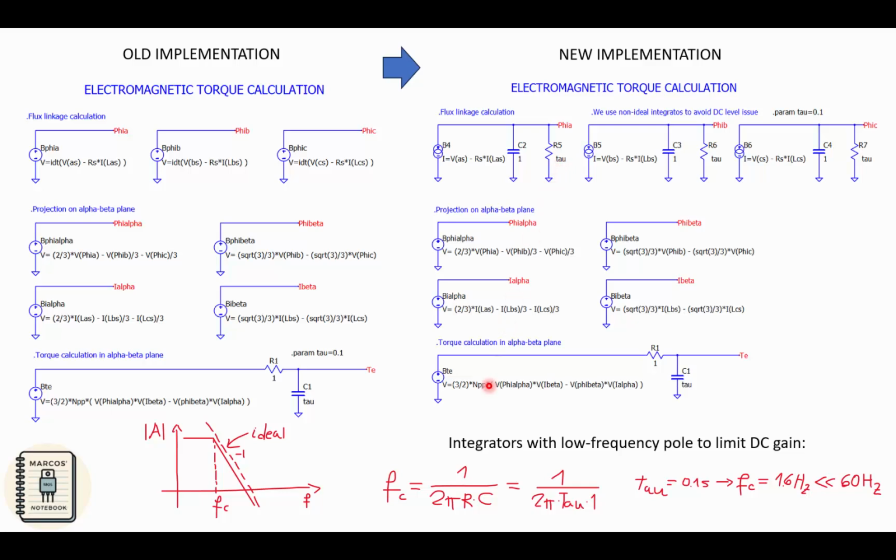In this way, the cutoff frequency of the integrator is going to be given by this expression. And for example, for a value of tau of 0.1 seconds, which is the value that we have been using in these simulations, we get a cutoff frequency of 1.6 Hz, which is much lower than 60 Hz. So the frequencies that we are going to handle in these simulations are of 60 Hz or 50 Hz and beyond, of higher frequencies. So the point is that we have to operate our integrator in this area.